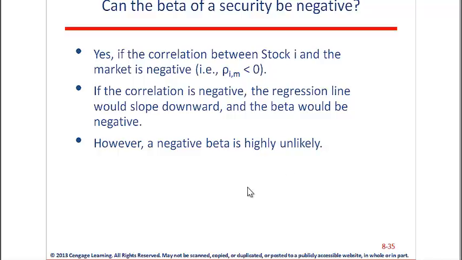So for example, we could talk about gold. Gold as a stock, a company that mines gold, or gold as a commodity. In both cases, they will have a low or a negative beta, depending on exactly how their returns correlate to the market. That's why we saw a run-up in gold prices during the recession. Because it's counter-cyclical, people have a tendency to flee to that when the market's return is going to be low or negative.